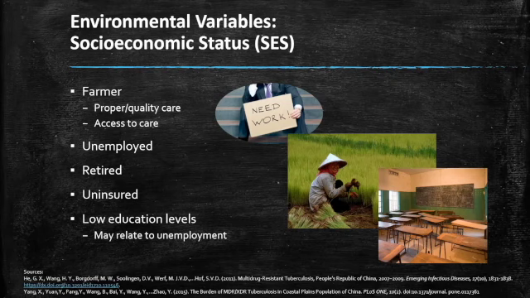Farmers might not have received proper quality care in treating primary TB, and that's a risk factor for drug-resistant TB, or their access to care may have been limited. Low education levels may relate to unemployment, and being unemployed or retired may often mean being uninsured.